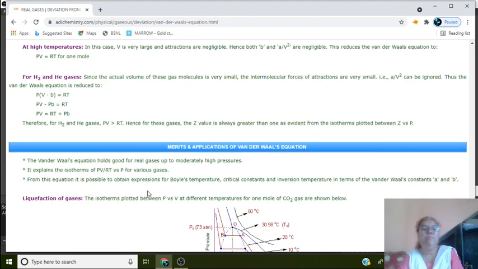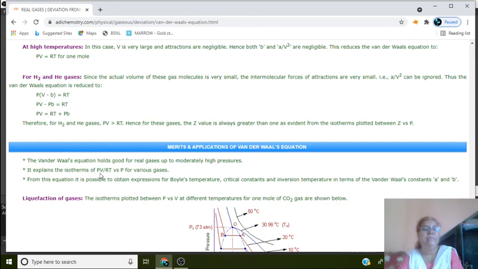Then the next point, isotherms of CO2 gas, or Andrews isotherms of the CO2 gas. All of you know the van der Waals equation holds good for real gases up to moderately high pressure.